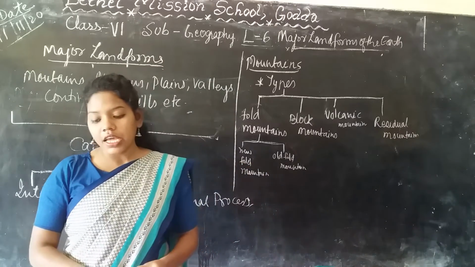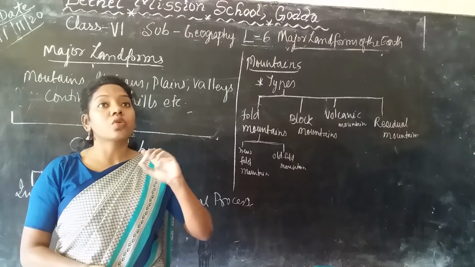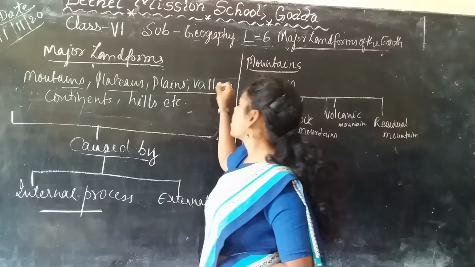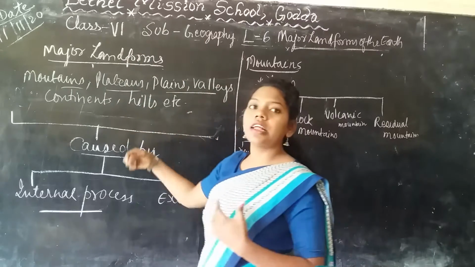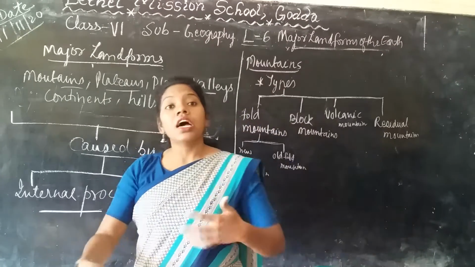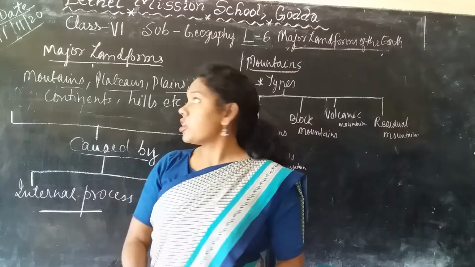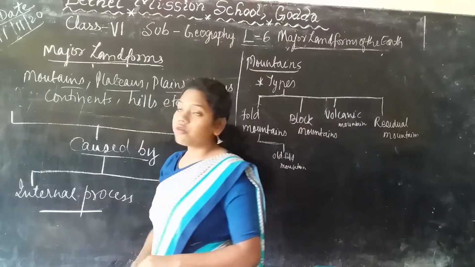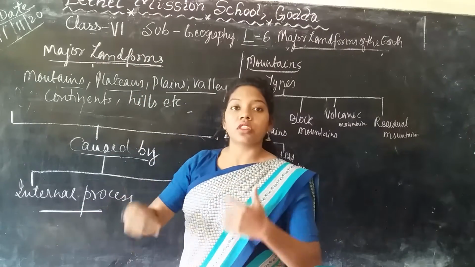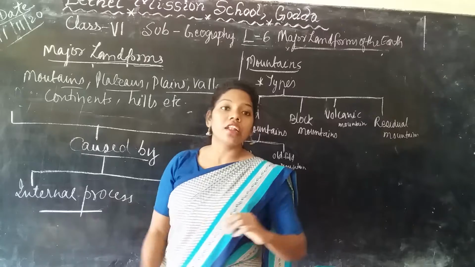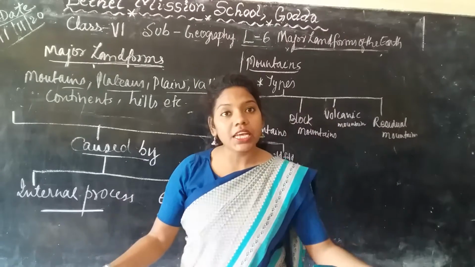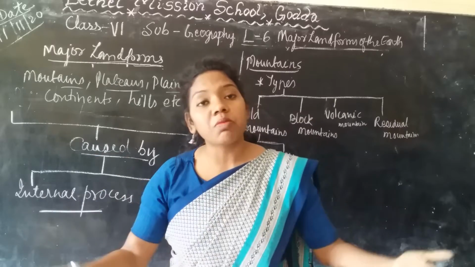There are so many different landforms on the Earth's surface, like mountains, plateaus, plains, valleys, continents, hills, etc. Landforms mean the formations which happen on the Earth's surface. It can be mountains, plateaus, hills, rivers, valleys.